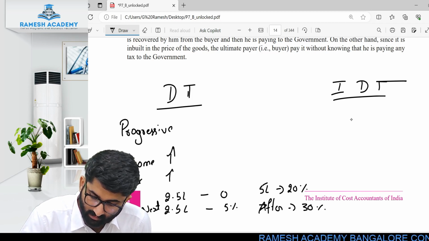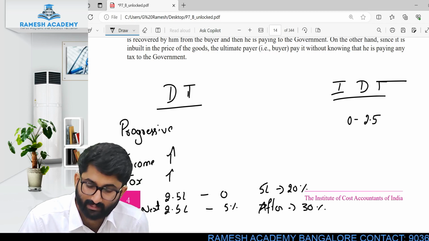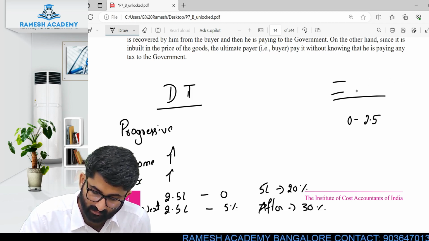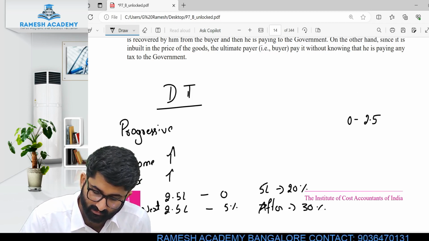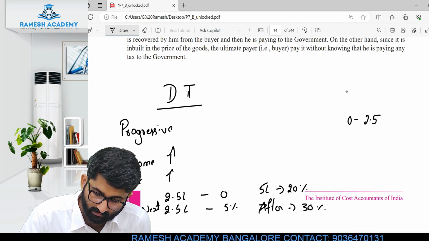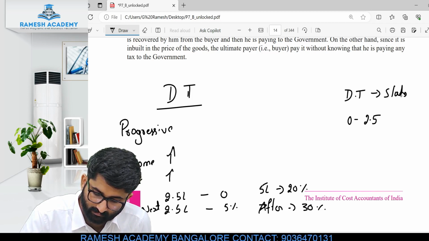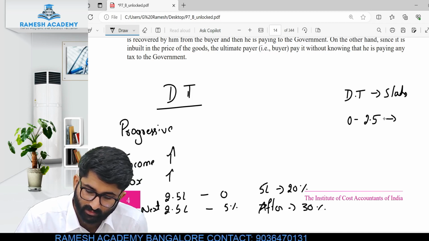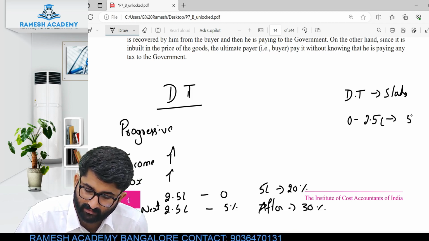I'm talking about the old regime, direct tax, not indirect tax. The slabs of direct tax: 0 to 2.5 lakhs, it is 0%.